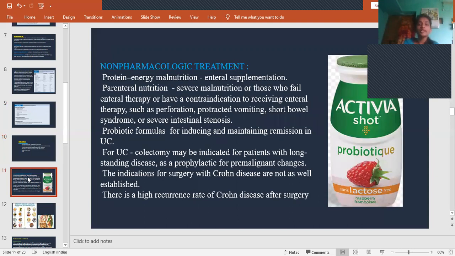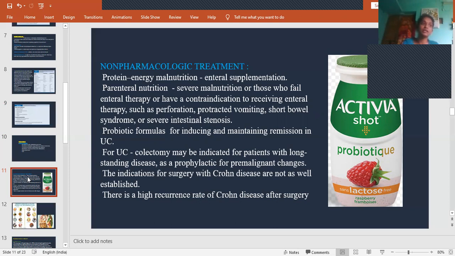So non-pharmacological treatment includes, as there is protein energy malnutrition because absorption will not take place, we have to give enteral supplementation. Enteral supplementation means we have to provide food entirely, with more nutrients and protein. If the patient is not improving with enteral supplementation due to lack of absorption, then we have to go with parenteral nutrition.